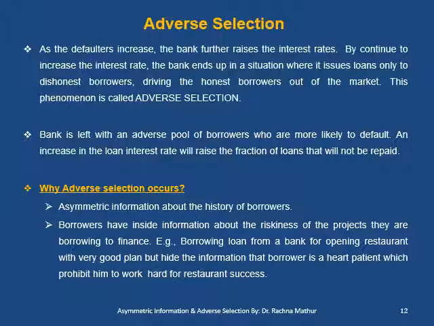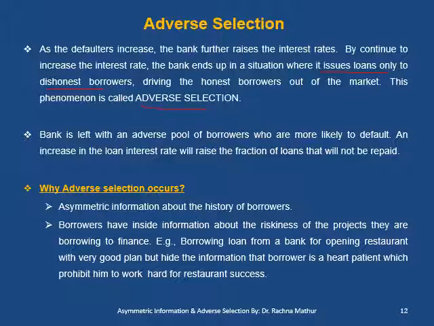As defaulters increase, the bank further raises the interest rate. By continuing to increase the interest rate, the bank ends up in a situation where it issues loans only to dishonest borrowers, driving honest borrowers out of the market. Why? Because the cost of the loan increases, honest borrowers are not ready to take a loan from the bank anymore. But dishonest borrowers will still continue to take loans at a higher rate of interest. This phenomenon is called adverse selection.